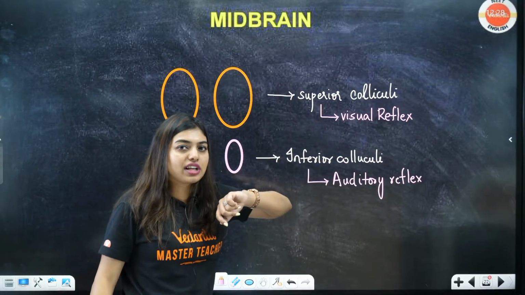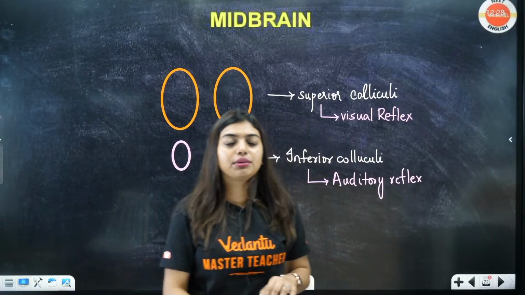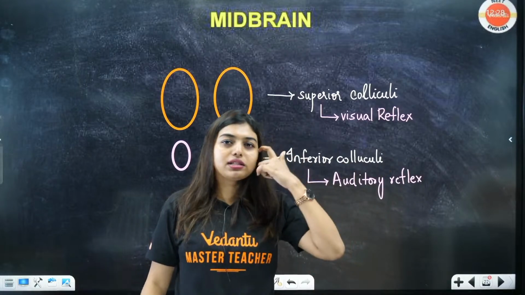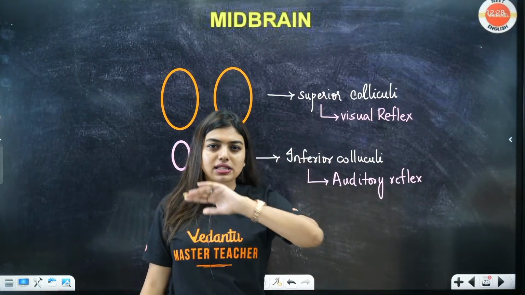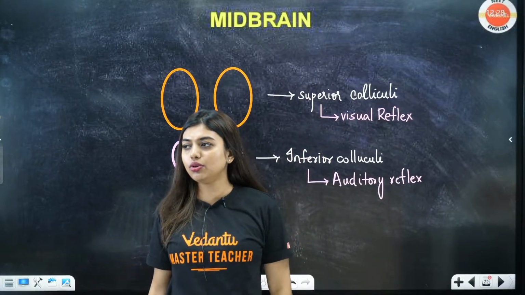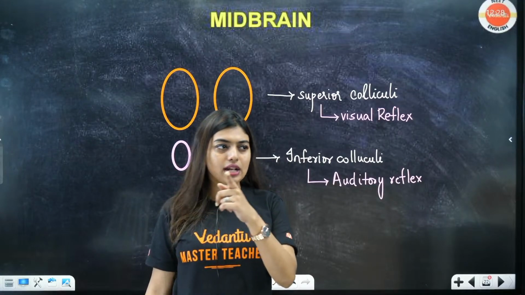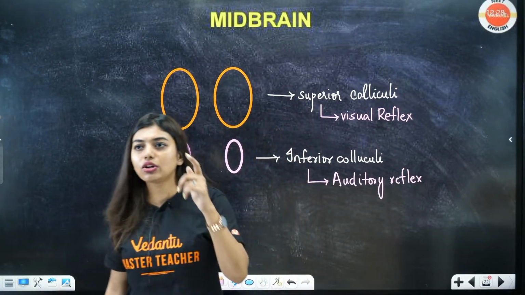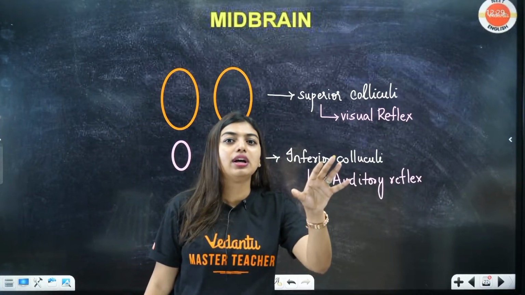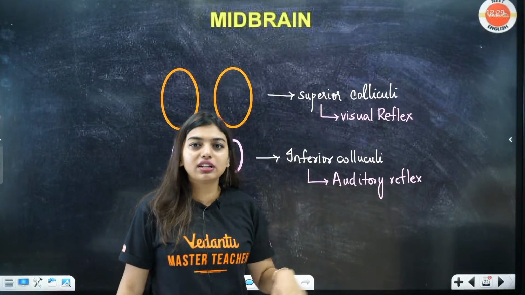But vision reflex means what? That means, let's say you're going in the metro, the first metro passed, that is not your metro. What will happen when you're looking? Or say one boy or one girl is passing by you, you look like this, no? You'll follow them, okay? You'll follow them with your eyes like this. Knowingly or unknowingly, your head also moves. That is vision reflex, okay? Because you see it and you move. Without your knowledge, you're just moving your head, right? Same way, auditory reflex also.